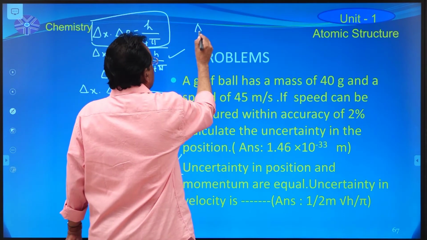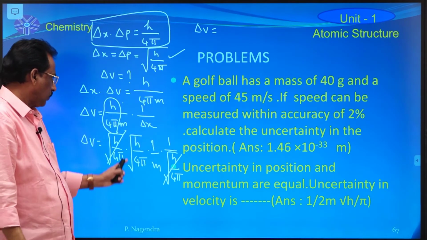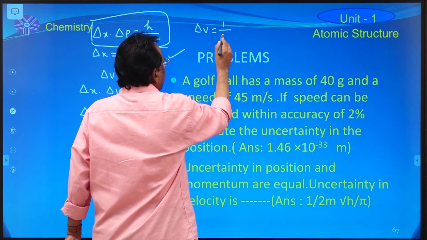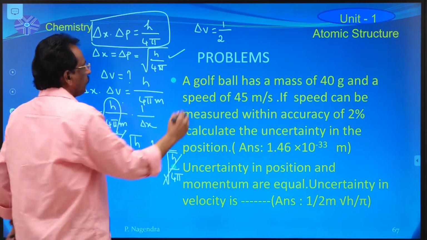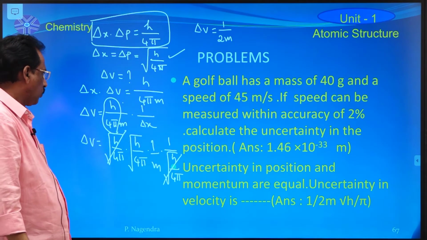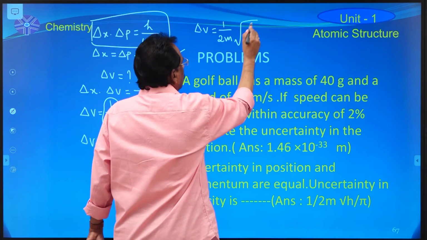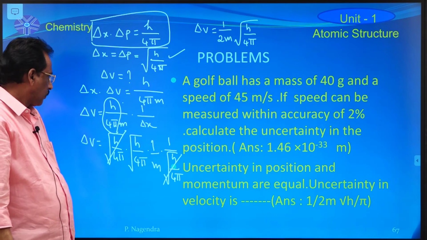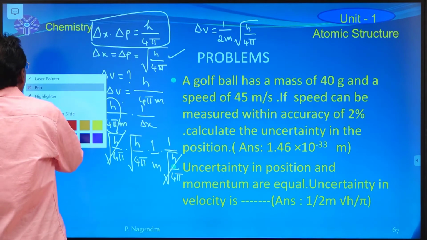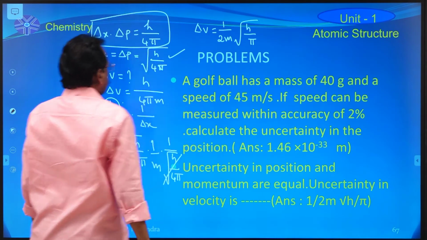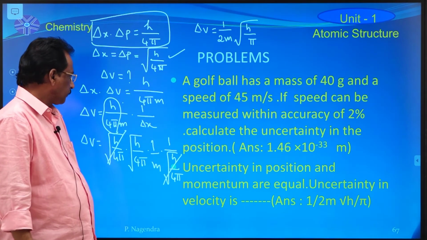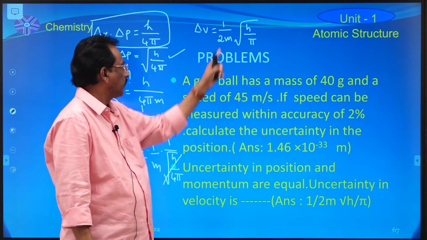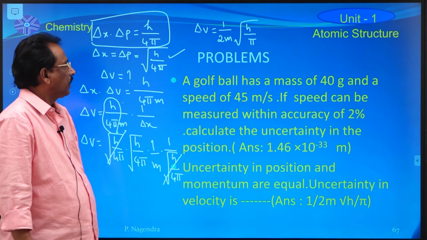Therefore, delta v is equal to square root of 1 by 4, which is nothing but 1 by 2, into 1 by m, that means 1 by 2m, and the remaining one is square root of h by pi. That is the answer.